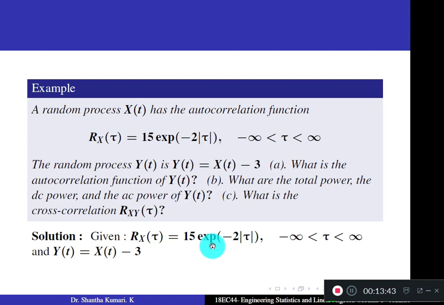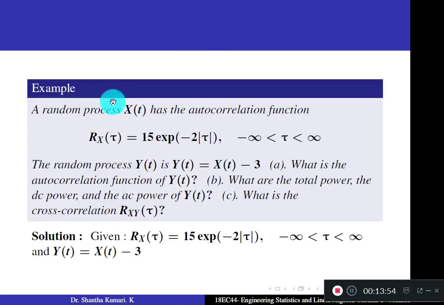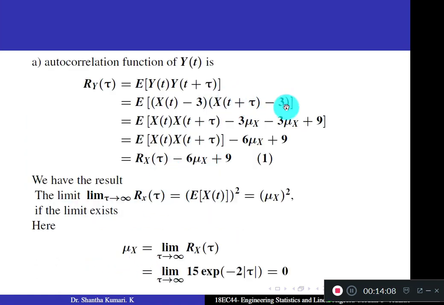Start from Rx of tau, and y of t is given. Y of t equal to x of t minus 3. Using this, the autocorrelation function of y of t is given by Ry of tau equal to expectation of y of t into y of t plus tau. Correct? That means expectation of x of t minus 3 into x of t plus tau minus 3. Expand this term by term, you get totally 4 terms. Out of these 4, these two are similar terms, you can combine, you get minus 6 mu x plus 9.